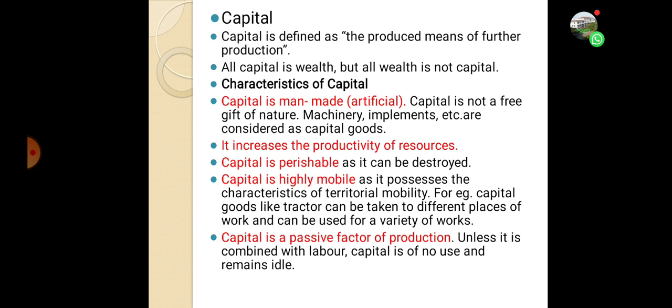Capital is highly mobile because it possesses the characteristic of territorial mobility. For example, capital goods like a tractor can be taken to different places for work and can be used for a variety of works. So this is called territorial mobility, and that's why capital is a highly mobile factor of production. Capital is a passive factor of production. Unless it is combined with labor, capital is of no use and remains idle. So that's why capital is a passive factor of production.